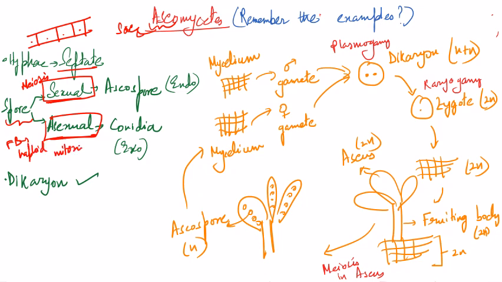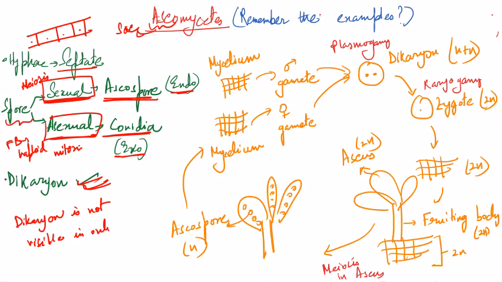In case of Ascomycetes, the sexual spores are called ascospores, and they are produced under a covering, so it is endogenous. In case of asexual spores, we call them conidia, and they are exogenous. They are not covered by any covering. And dikaryon is totally visible here. See, dikaryon is not visible, I'm writing it here, dikaryon is not visible in only Phyco. In the rest of the fungi, like Asco and Basidio, we get to see a dikaryon, right?